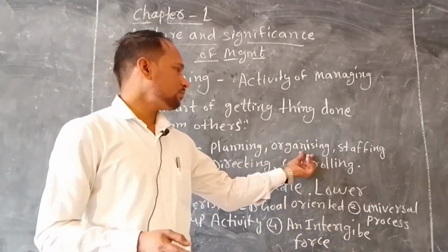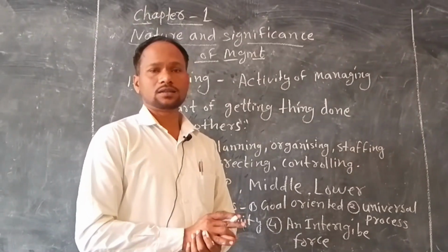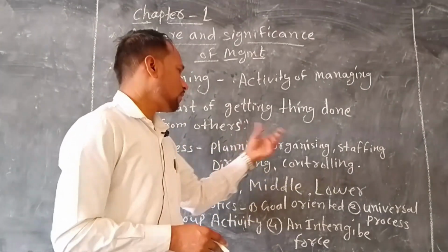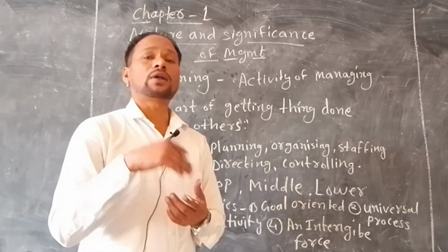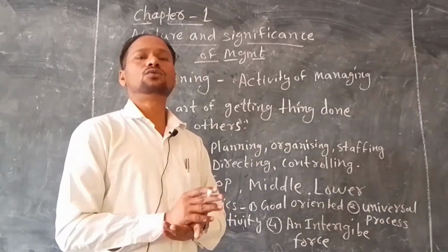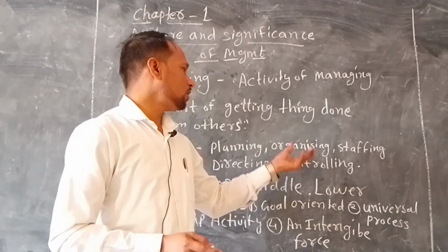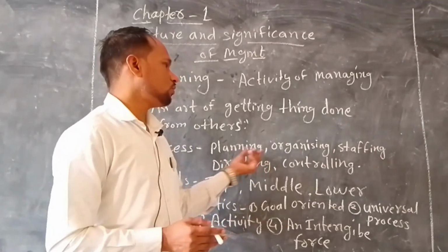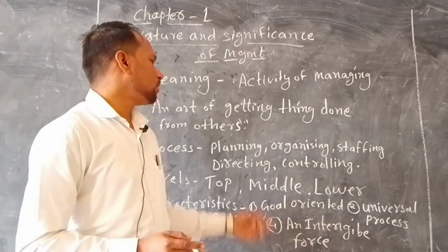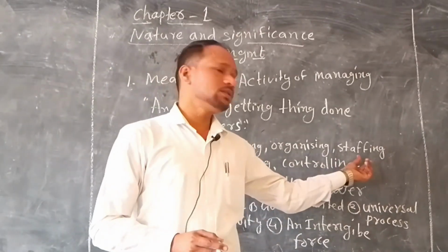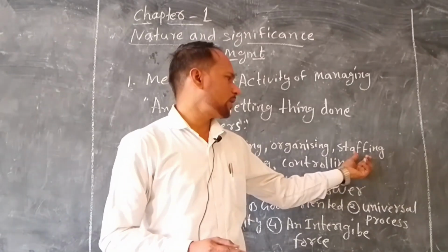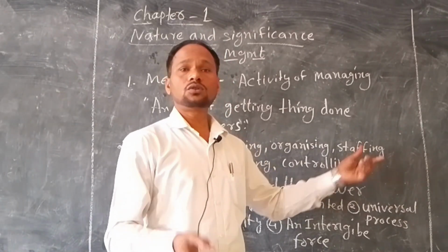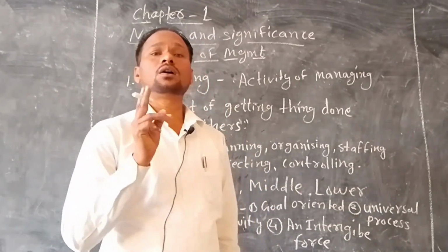Then next is organizing. Suppose we have made the plans. Our next work is to organize it: how we have to perform the planning that we have arranged. That is organizing. After planning and organizing, our next step is staffing. Staffing means recruitment for the job, the right person for the right job.